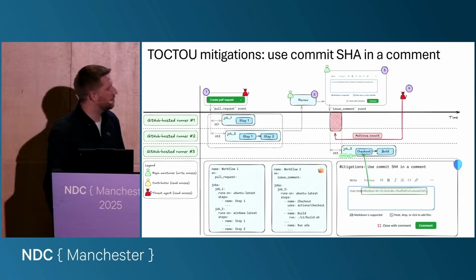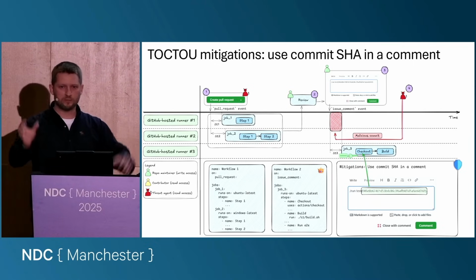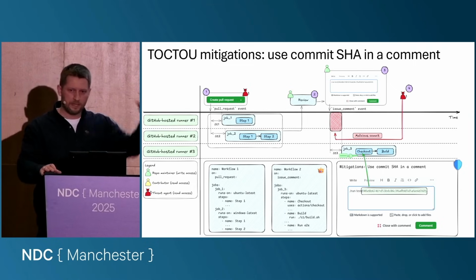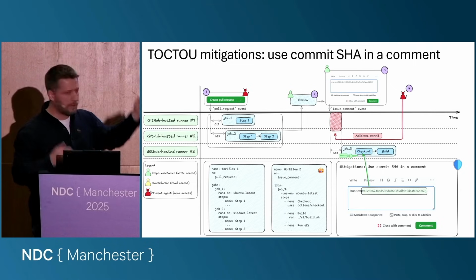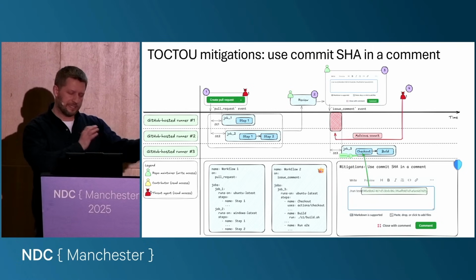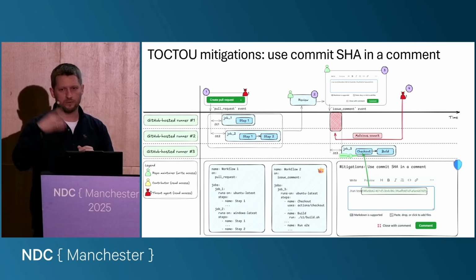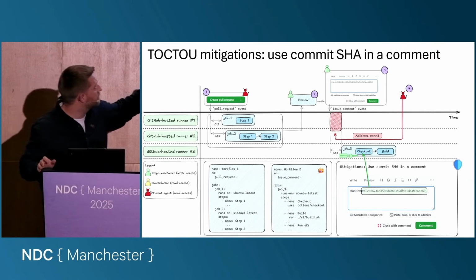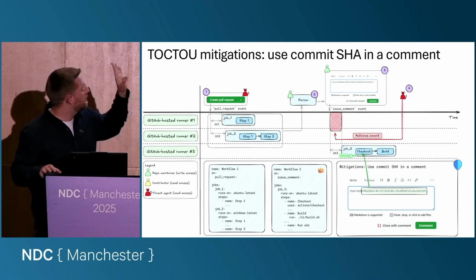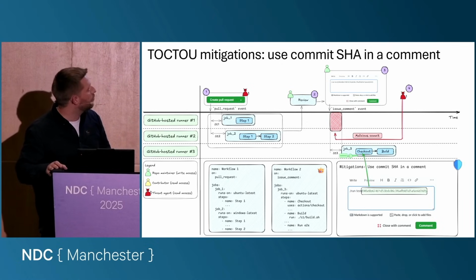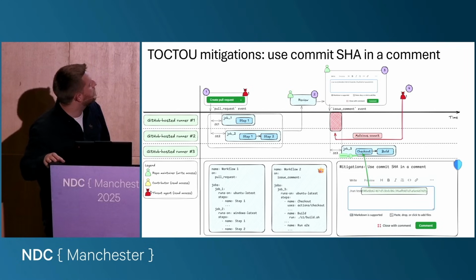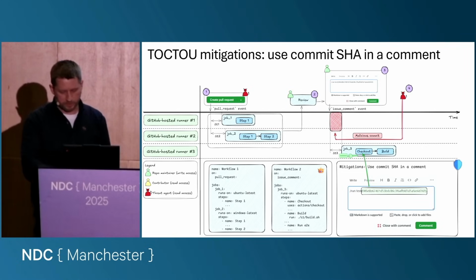The most straightforward approach is just to ask the contributor, the maintainer, to put a commit. So there is a contribution on step number 2. The maintainer can review workflow number 1, all commits and pull requests, and say, okay, I reviewed exactly this commit. Let's use exactly this commit to execute the privileged workflow. In this case, even if attackers can insert yet another commit, because you hard-code this commit SHA in your comment, you will check out some trusted code that was reviewed by the maintainer, and this approach is more robust.